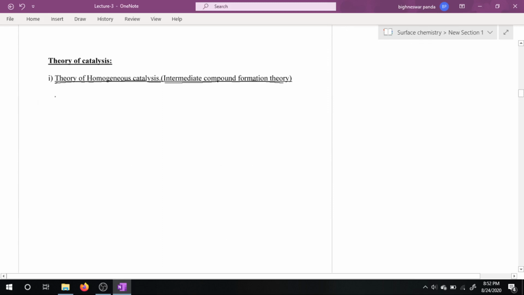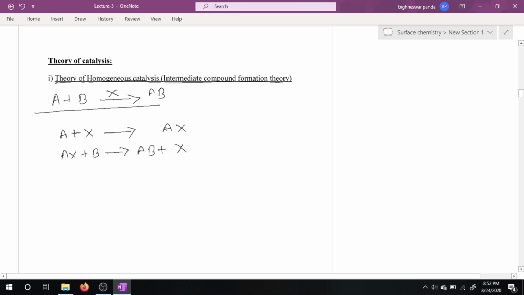Let us consider a reaction A plus B gives rise to AB. For this reaction, first reactant A will react with catalyst X to form AX, and AX plus B gives rise to AB plus X. So here the catalyst first reacts with A to form AX, that means it is an intermediate.